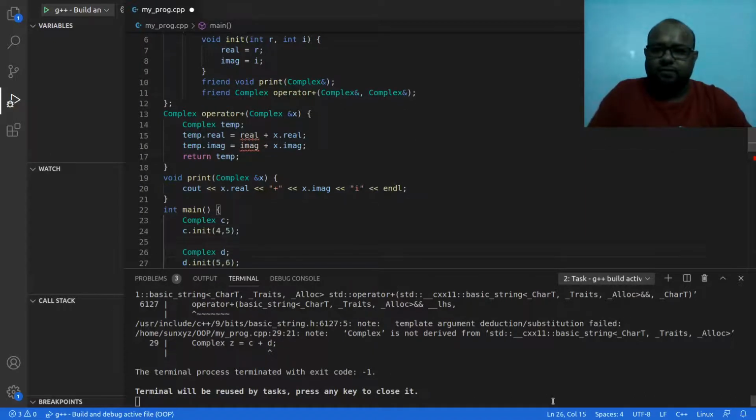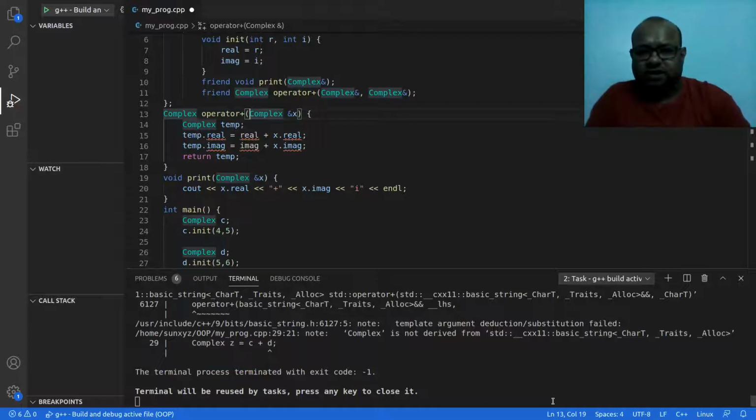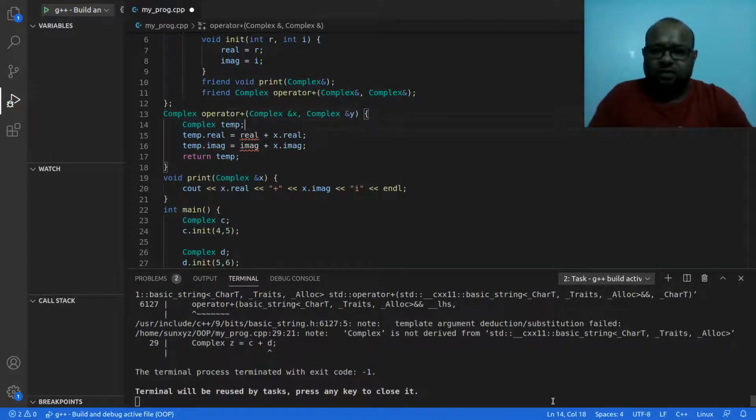I am going to take two parameters over here, complex X, and the second parameter, let me call it complex Y. So I am going to write x dot real over here and x dot imaginary instead of writing real and imaginary. So now I am passing two parameters.